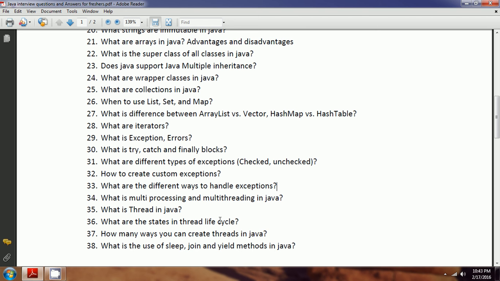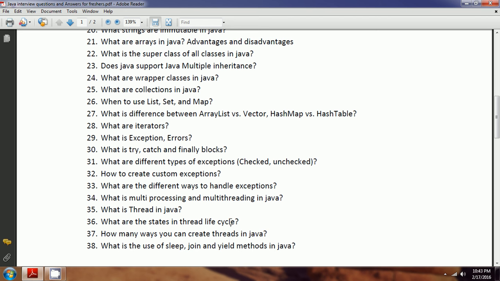And what are the states in the thread lifecycle? In the thread lifecycle, the first one is new. Whenever you start the thread, it goes to the runnable status, and once it is runnable it is going to run. If it completes the task, it comes to the stop or end status.